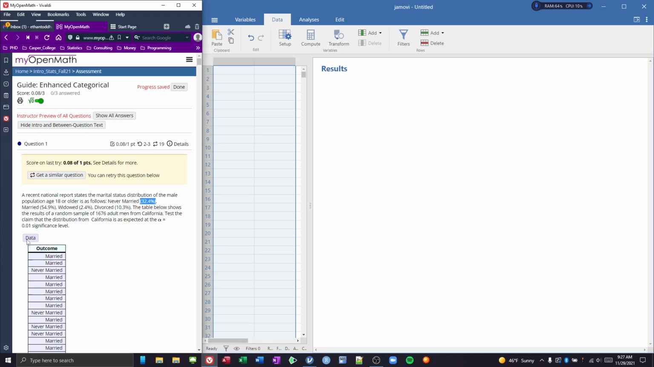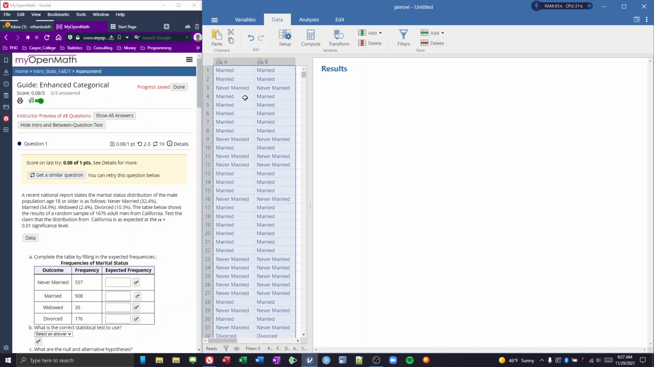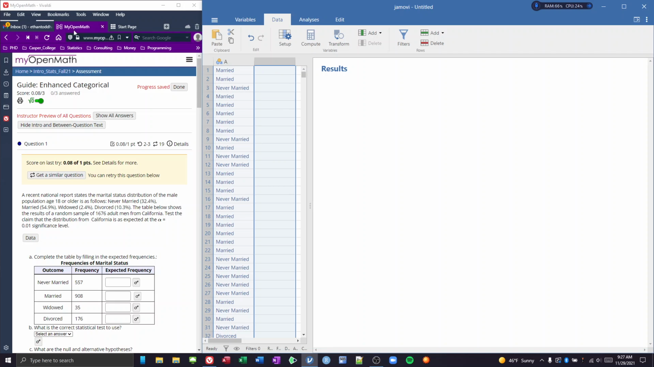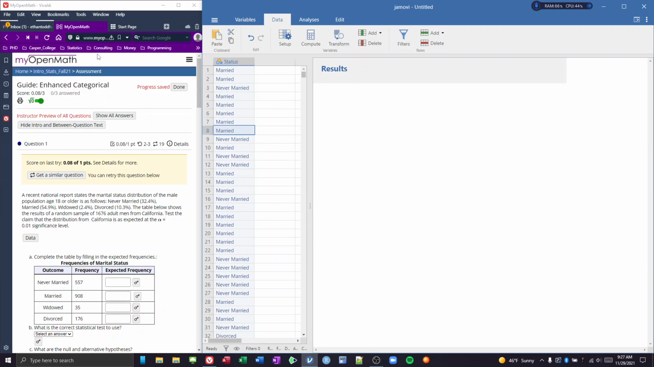So if we just go and click data, let's copy our data here and paste it into Jamovi. Okay, we got, for some reason, two columns here. I think it's all duplicated. Let's go ahead and get rid of this B column. Let's delete it. And we'll rename this column to just status. And let's go ahead and do our analysis.